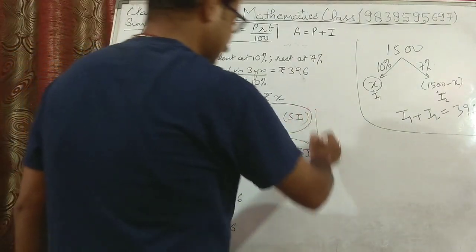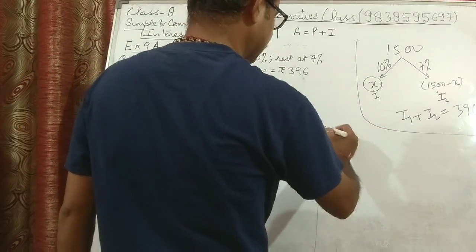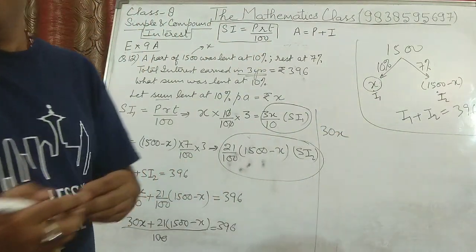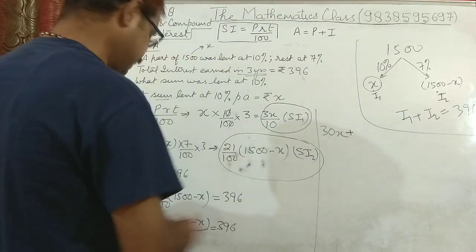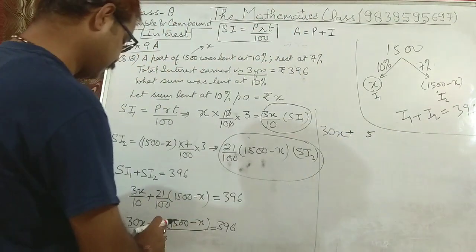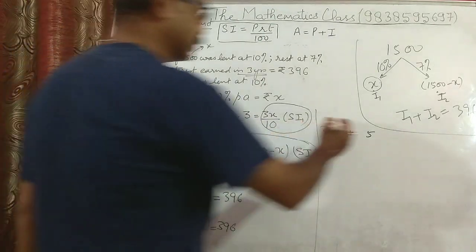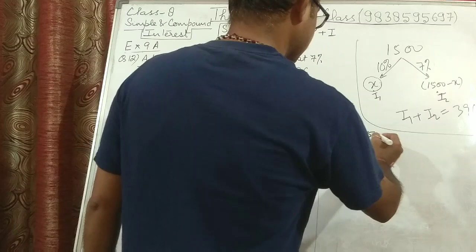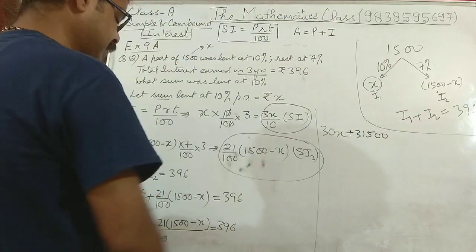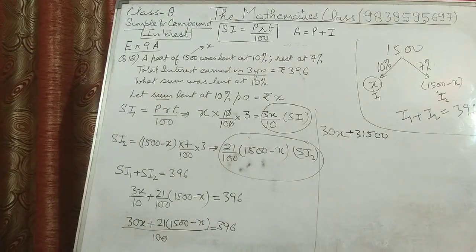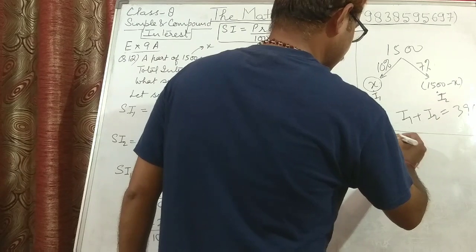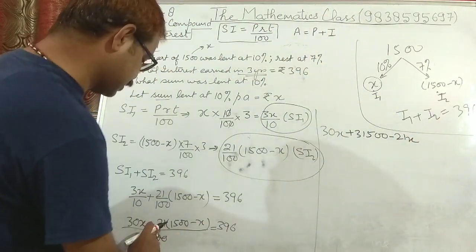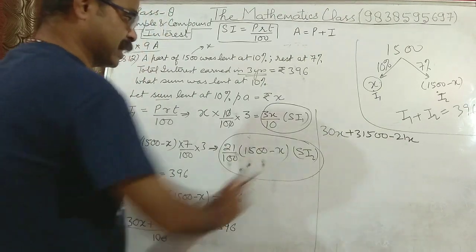100 multiplies to this side, so you will get 30x plus 21 into 1500, which is 31500, minus 21x, as you open the bracket, 21 into minus x is minus 21x.